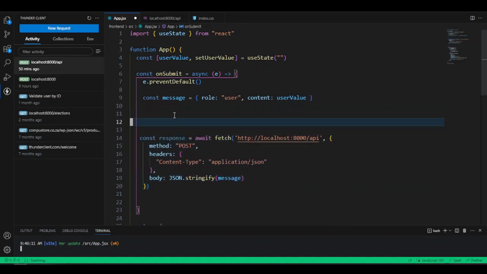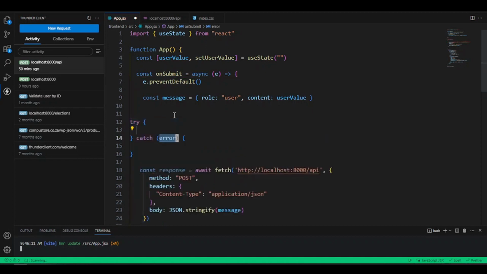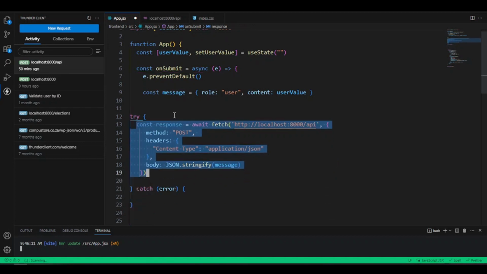So what I'm going to do on top here, I could just say try and catch, and inside here I put all the code I want. So I could just come here and copy this whole one, let's move them into the try block. Okay, and inside this try block now we have our functioning code.